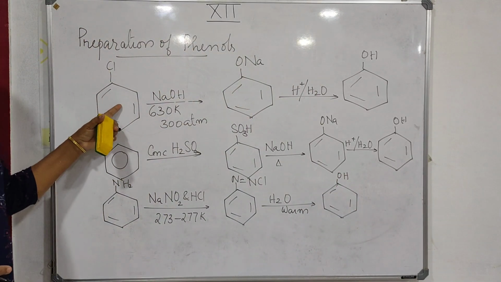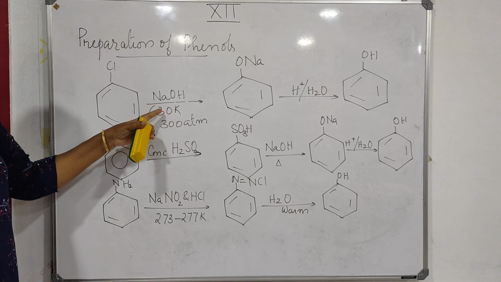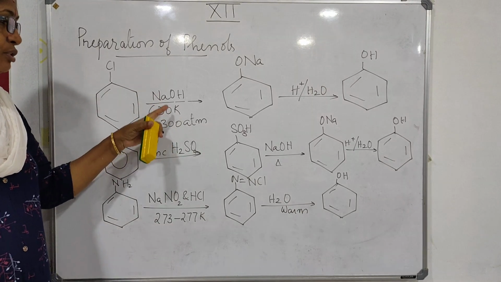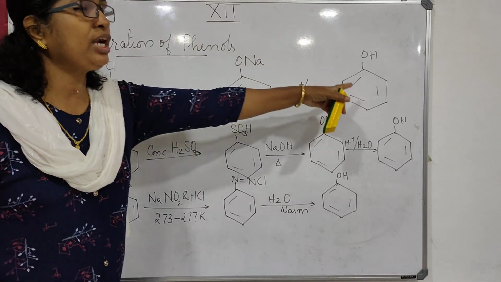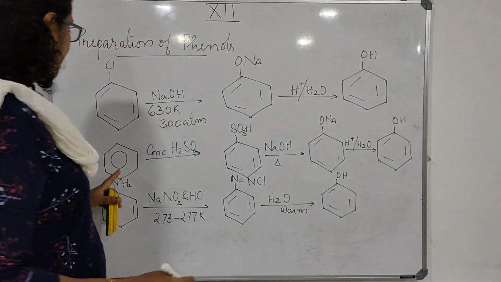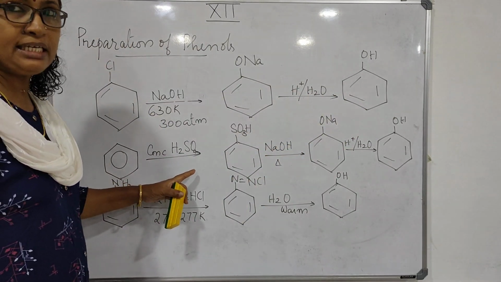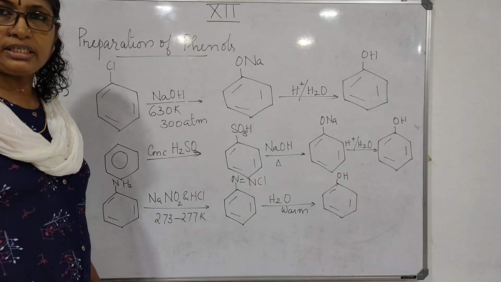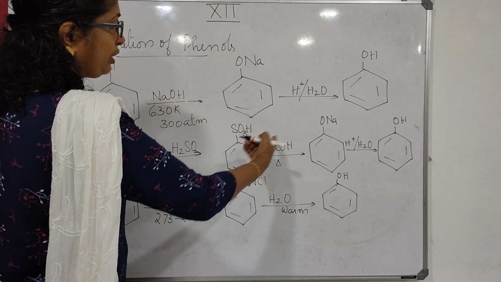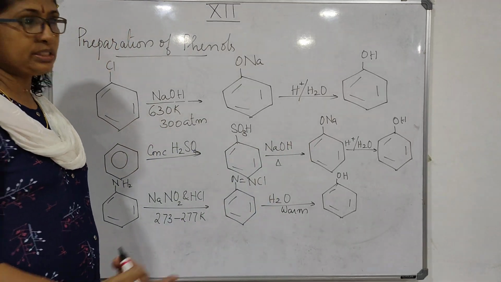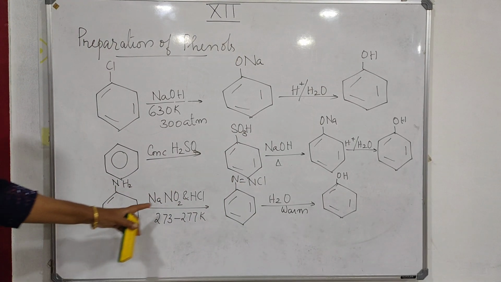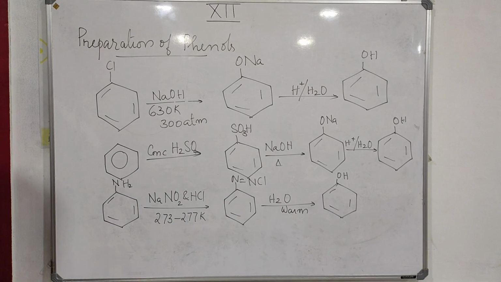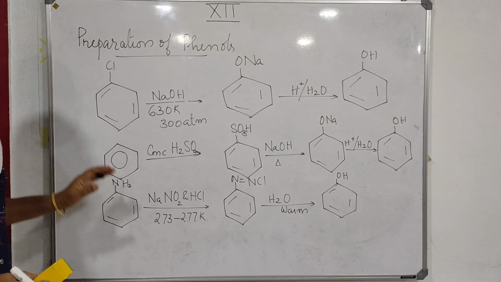So, chlorobenzene you can convert to phenol by treating with sodium hydroxide, 300 atmospheric pressure and 630 Kelvin temperature. You will get sodium phenoxide, which on acid hydrolysis you will get phenol. Then benzene you can convert to phenol by treating it with concentrated sulfuric acid. You will get benzene sulfonic acid, which is then heated with sodium hydroxide and acid hydrolysis. You will get phenol. Aniline you can convert to phenol. Aniline is first diazotized, you will get benzene diazonium chloride, which is then warmed with water. You will get phenol. So these are the methods of preparation.